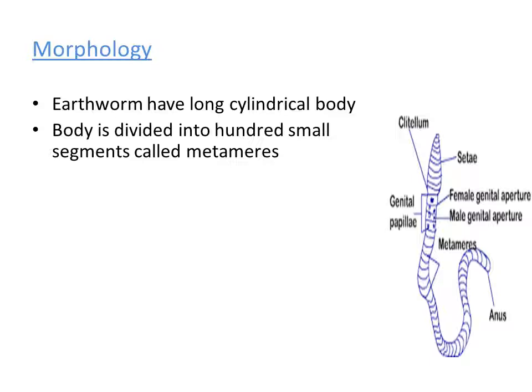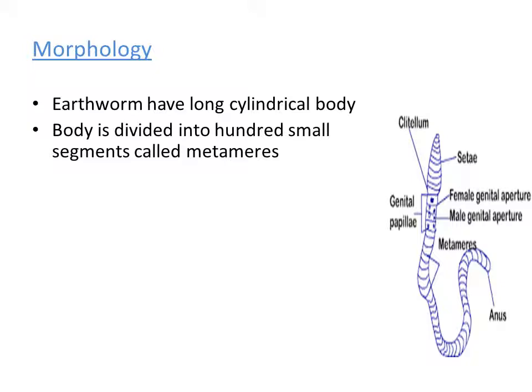We can observe in the diagram that the entire body consists of many segments, that is, many compartments repeatedly present throughout the body. Each of these segments is called a metamere. There are 100 to more than 100 segments present here. Just as a train consists of a number of compartments, in a similar way the body of the earthworm is made of a number of segments.